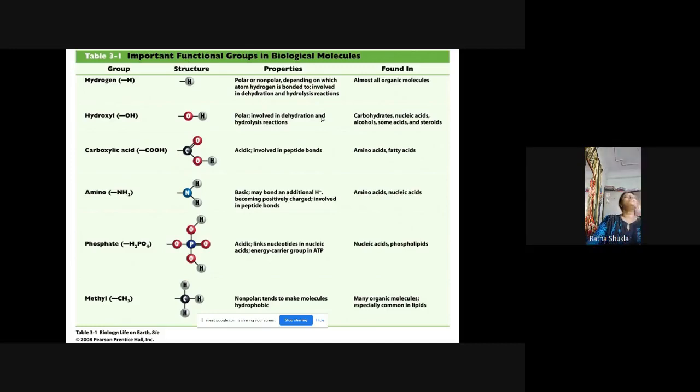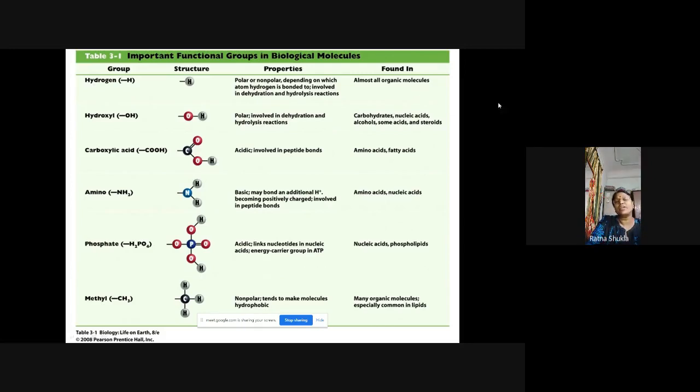Okay. So carbon is a strong, small important functional group, and this carbon has both polar and non-polar properties, which depends upon the atom hydrogen is bonded to, and it is involved in the dehydration and hydrolysis reactions. Okay.